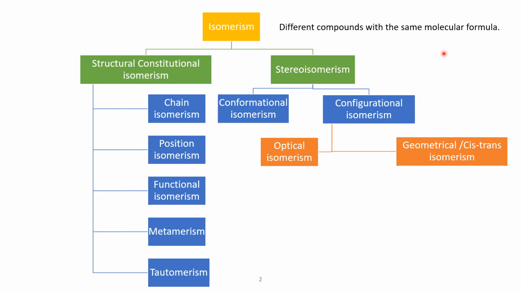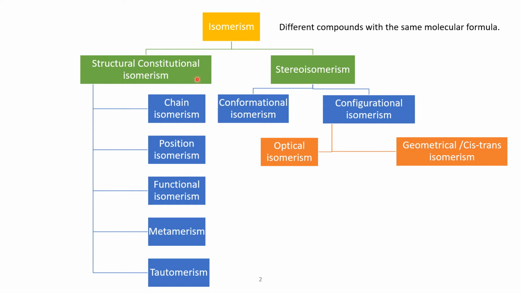So such compounds which contain same type of elements as well as number of elements but their structural arrangement is different are called as isomers. This isomerism is divided broadly into two classes, structural or constitutional isomerism and stereoisomerism. This structural isomerism, as the name suggests, these isomers differ in their connectivity in the structure, and stereoisomers they differ in arrangement of the atoms in a three-dimensional space.